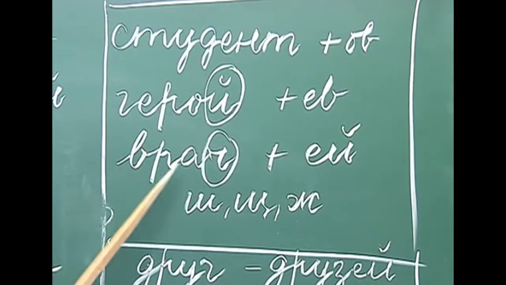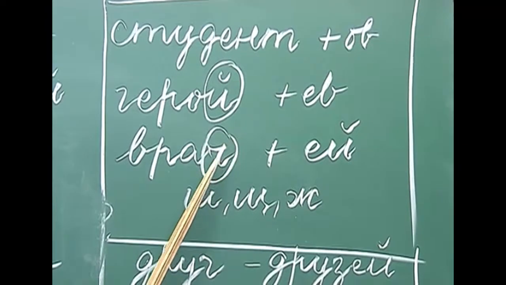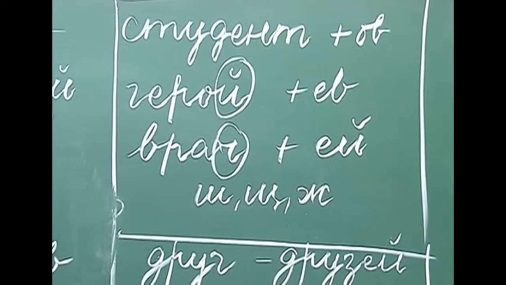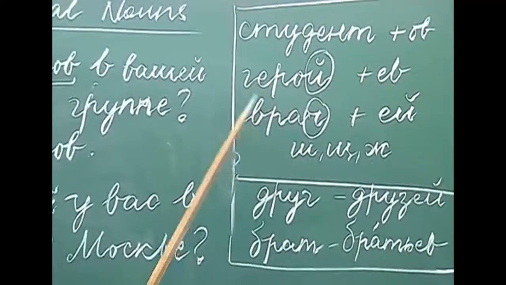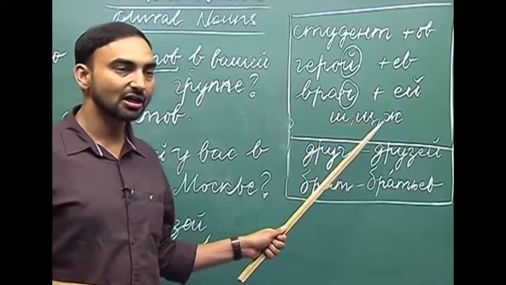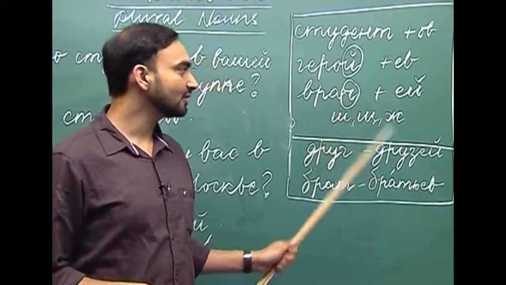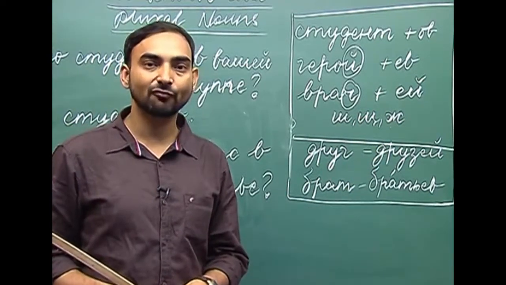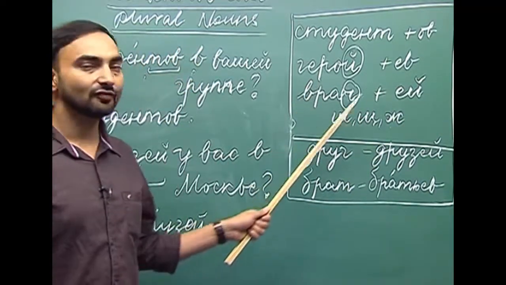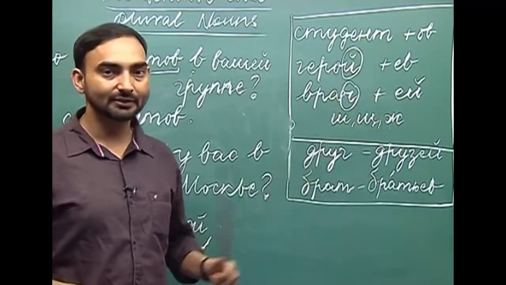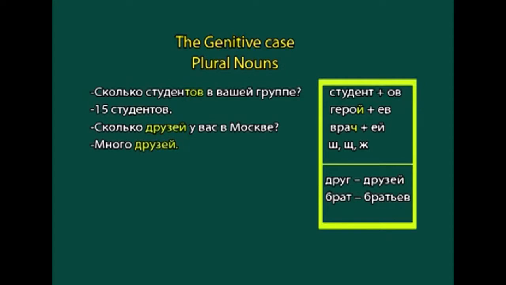The third noun I have written here is врач. Врач ends with a consonant here, but there is a rule that whenever we come across a noun with either ч, ш, щ or ж at the end, we add ей to get its genitive plural form. So, врач, врачей. So, these are the rules that determine the form of the noun in the genitive plural.